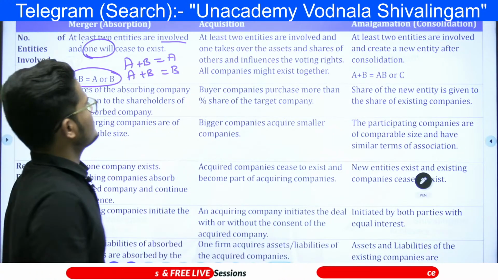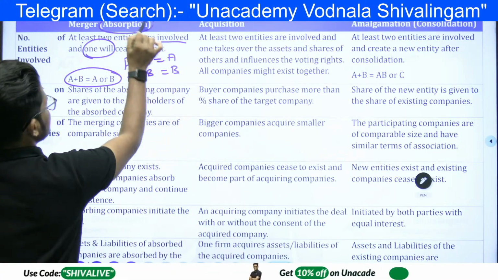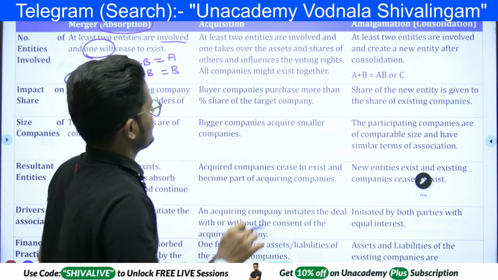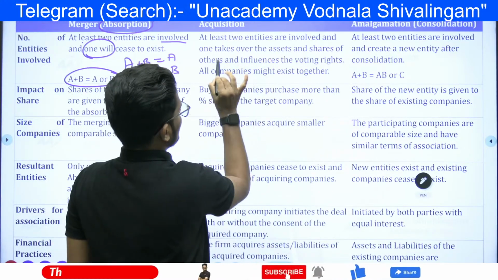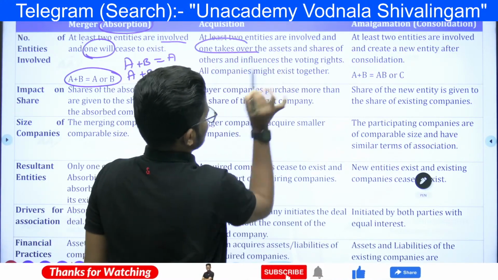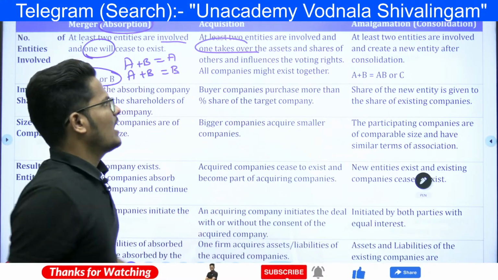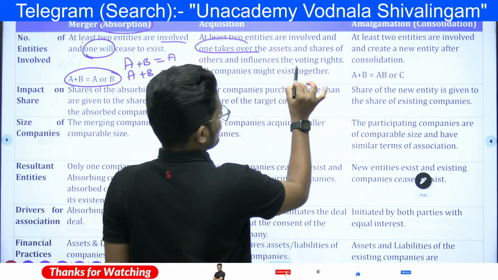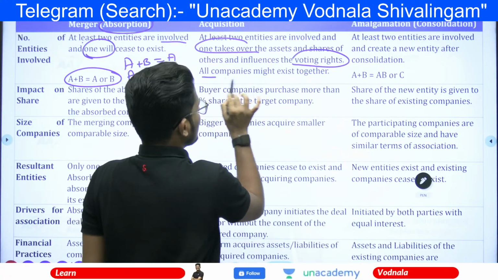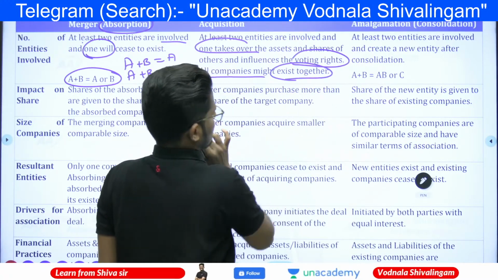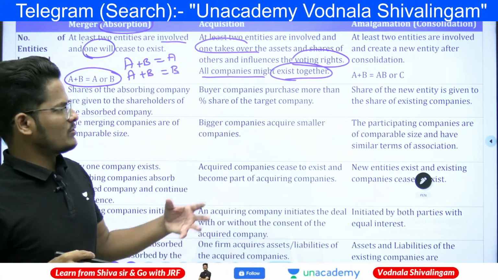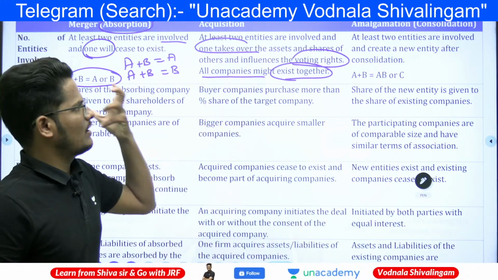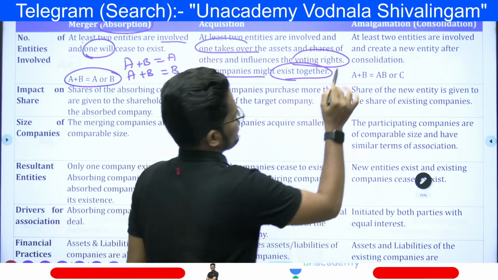And here acquisition is absorption, one is taking over the other. Acquisition is at least two entities are involved. One takes over the assets and shares of the other and influences the voting rights also. All companies might exist together, but voting rights will get transferred from one to the other.